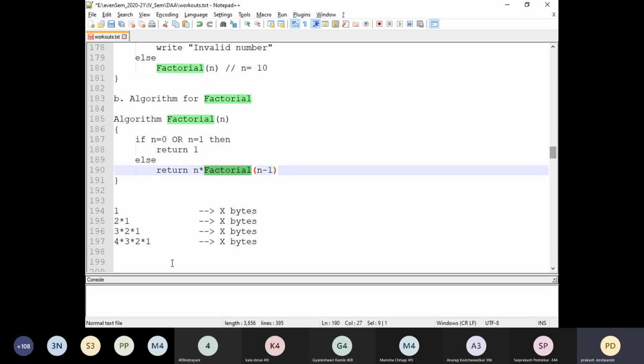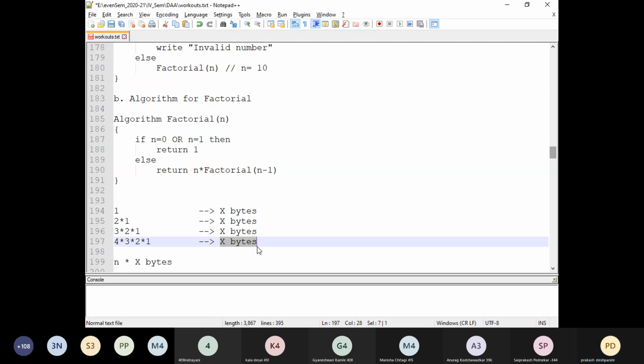Now, how can we identify the total stack space required by this particular algorithm? It will be n multiplied by x bytes. This x bytes is nothing but the amount of memory space required to execute once. If it gets executed n times, it is going to be n into x bytes. For instance, assume x is 10 bytes.